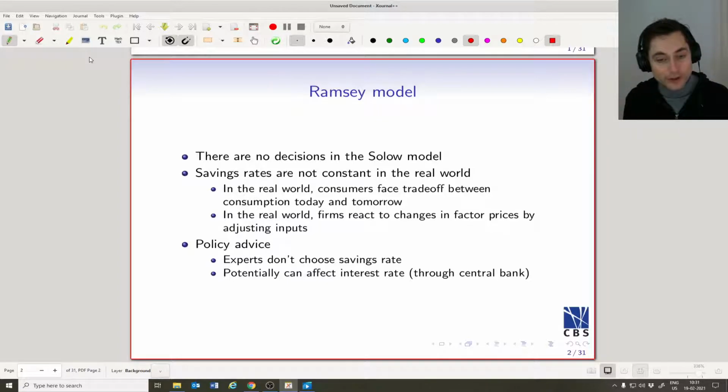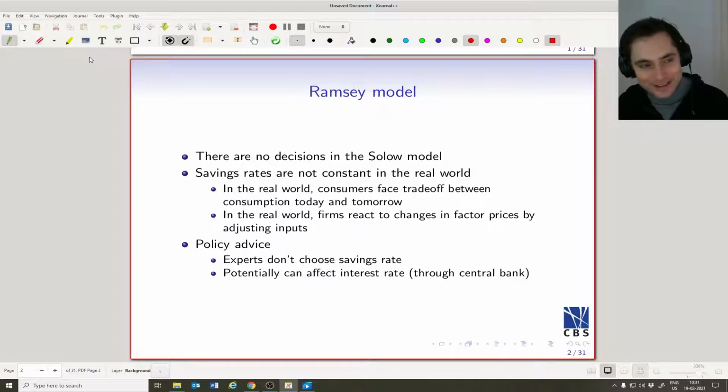Moreover, if we think about firms, they also react to changes in factor prices. If it becomes more expensive to, say, rent capital or to hire labor, then firms are going to reduce the relative amount of either capital or labor, depending on which one is becoming more expensive.